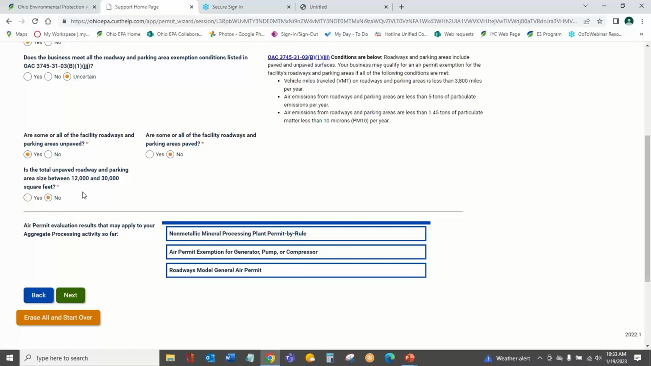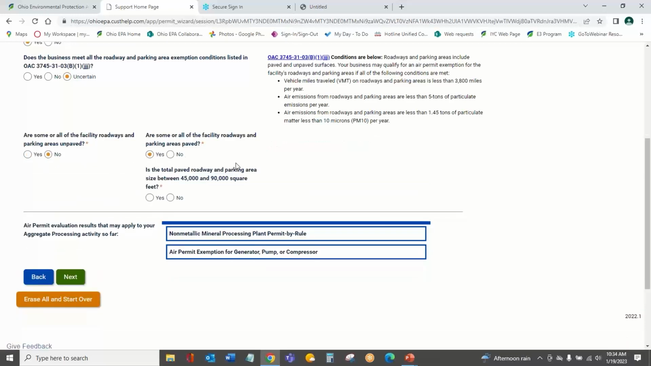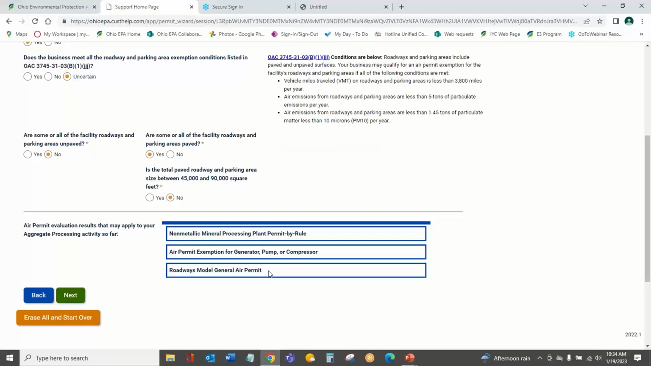If I say no here, that they're not between that size, it's telling me now that I need a model general air permit. So using the answers we provided, it allows me to kind of make the determinations about what kinds of permitting may apply to my business. Is there a simplified option like a general permit or permit by rule? If they're not unpaved and they're all paved, and I say they're not between this, it's telling me again I need a general permit.